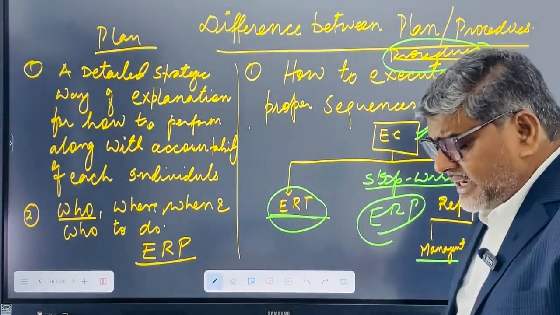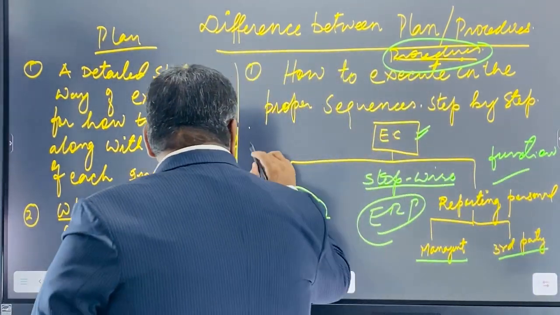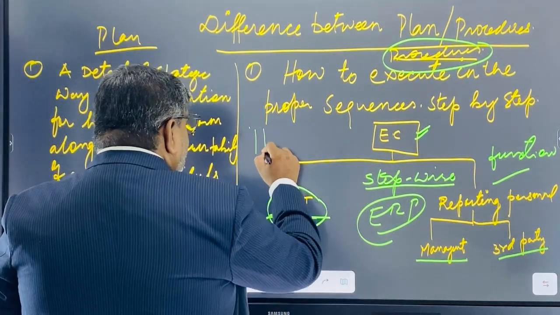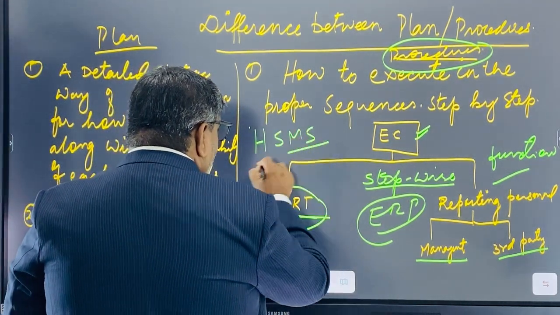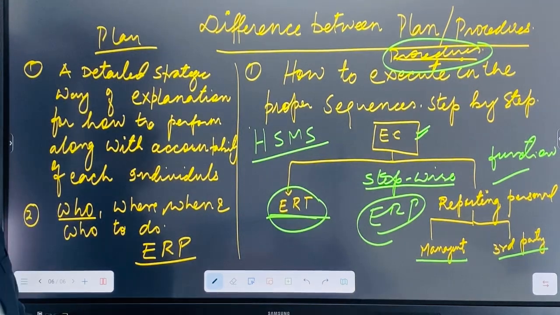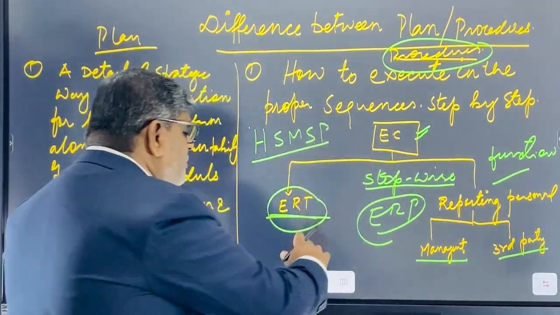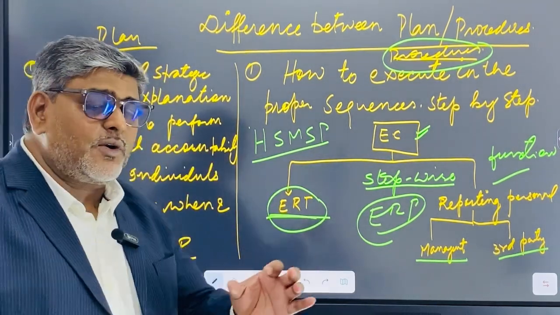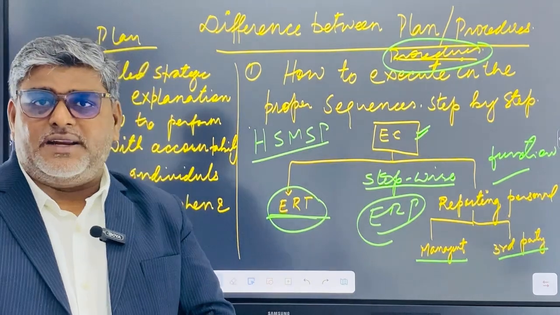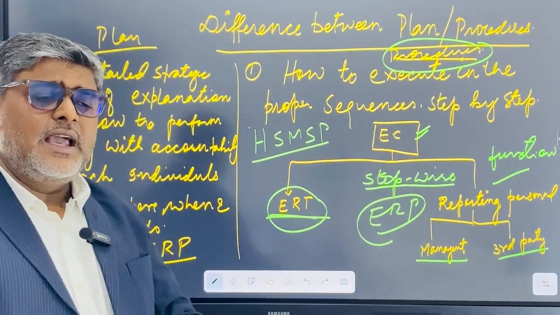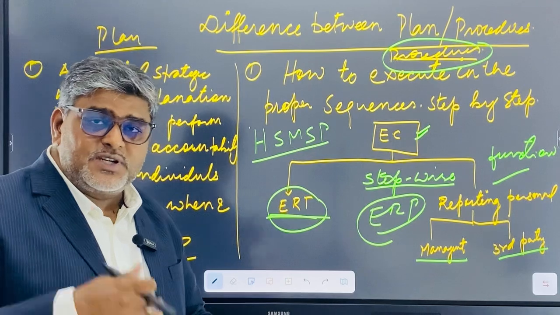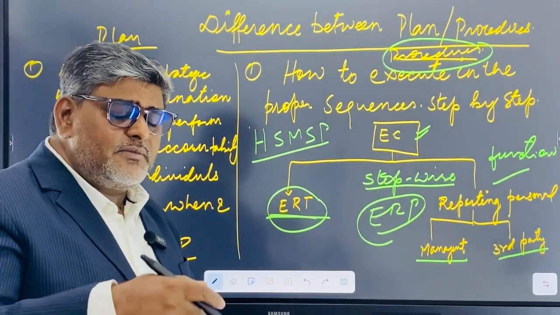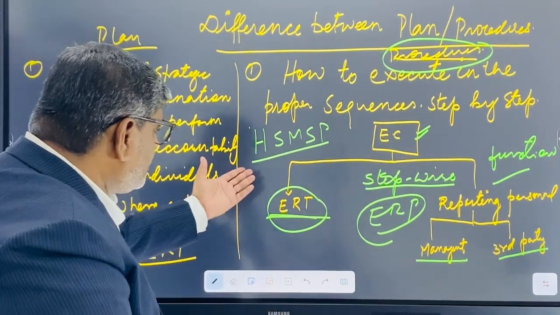Suppose we take another example. In a project, each and every organization has an individual health safety management system. The health safety management system, we can say, is the plan. This is called a corporate document. A corporate document is important for each organization, if it is an established organization, because they have to go for third party audit, and the policy should be signed by senior management like the CEO, director, or vice president, who are authorized to sign.